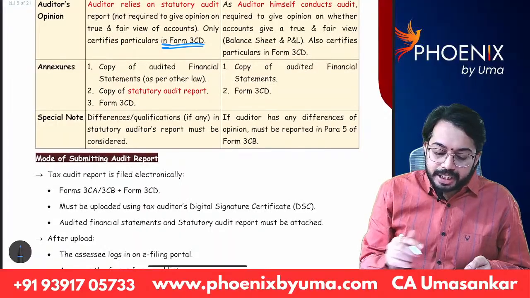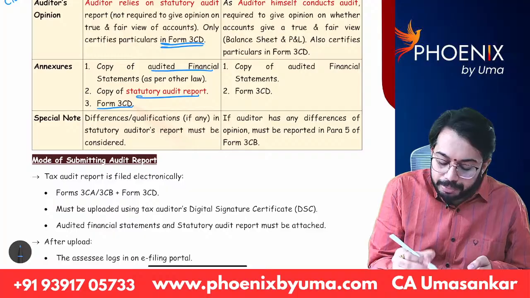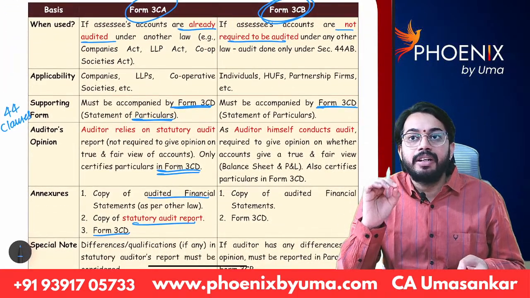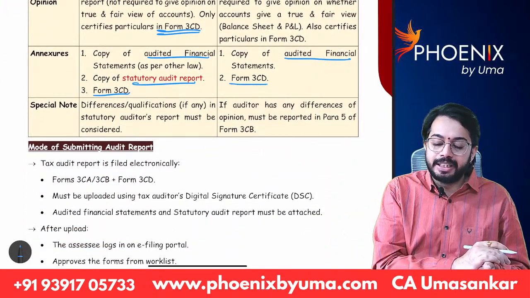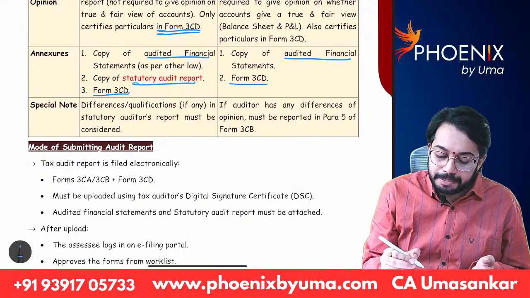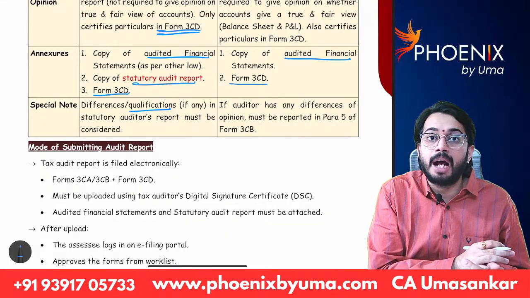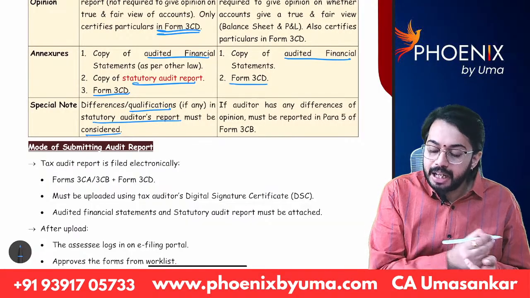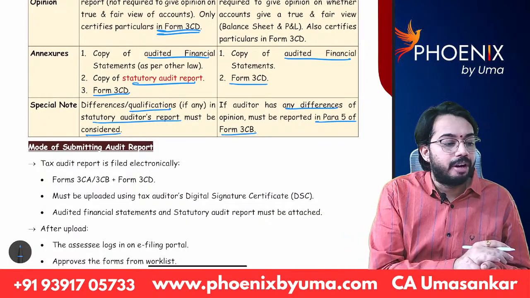Next. Annexures, I have told you, audited financial statements are required to be given, statutory audit report, Form 3CD. Under Form 3CB, everything is done by the chartered accountant, tax auditor, from scratch. That's why a copy of audited financial statements and Form 3CD is required to be given. If the tax auditor has any observations, those observations are to be given. Qualifications means, as you have studied in audit, nothing but observations of the auditor. Qualifications in the statutory auditor's report must be considered. If the auditor has any differences of opinion, it must be reported in para 5 of Form 3CB.